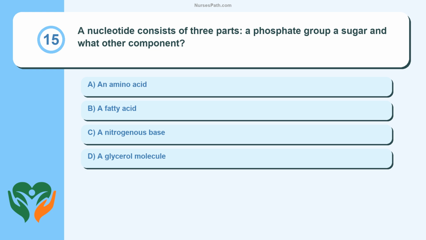Question 15. A nucleotide consists of 3 parts, a phosphate group, a sugar, and what other component? An amino acid, a fatty acid, a nitrogenous base, a glycerol molecule.